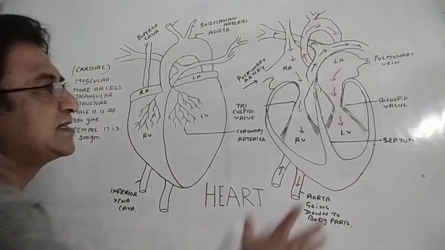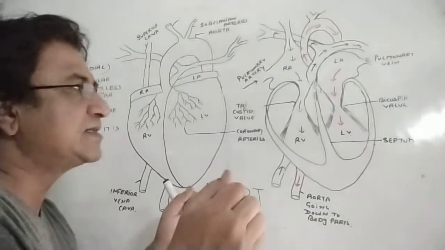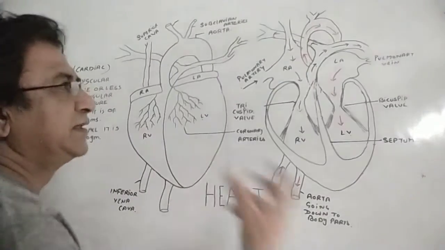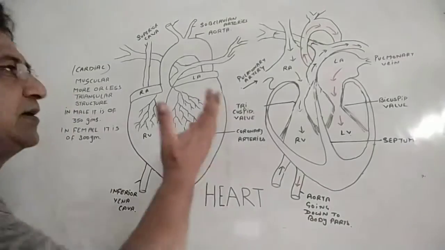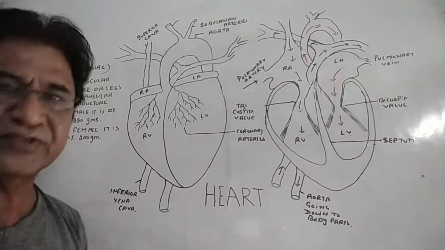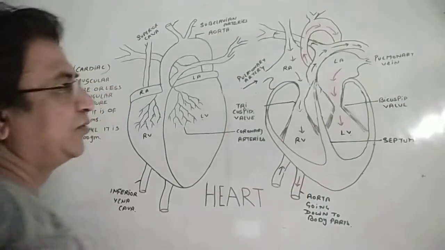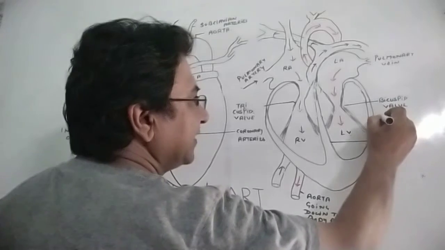So there are systoles and diastoles being produced, meaning contraction and relaxation of chambers, by which the blood, whether it is oxygenated or deoxygenated, is pumped out of the heart into different parts of the body. Okay, so valves ensure that there is no backflow. Remember that the bicuspid valve is also called the mitral valve.